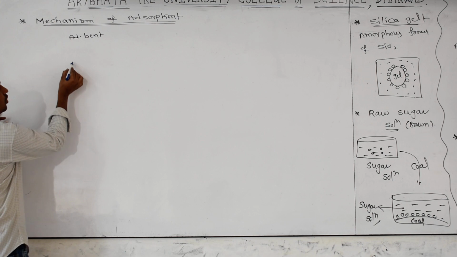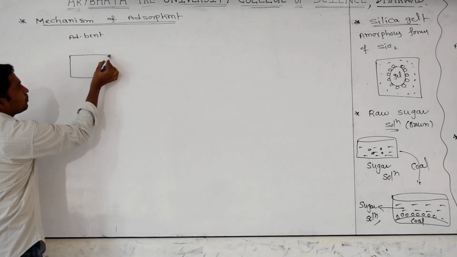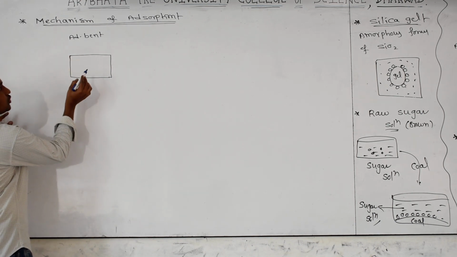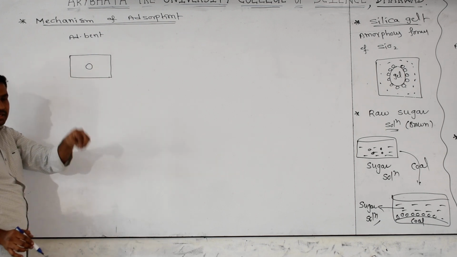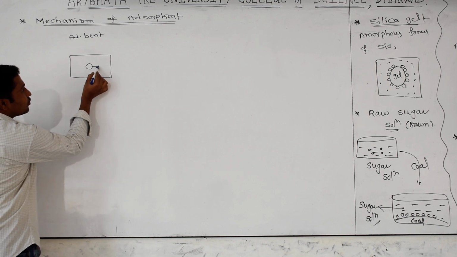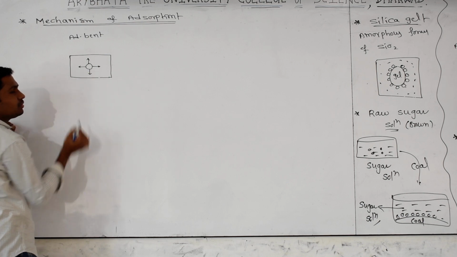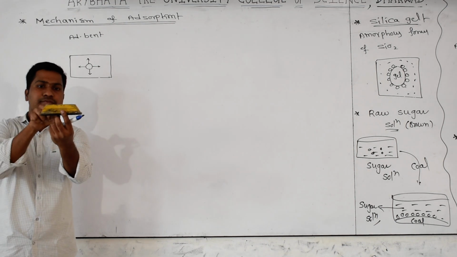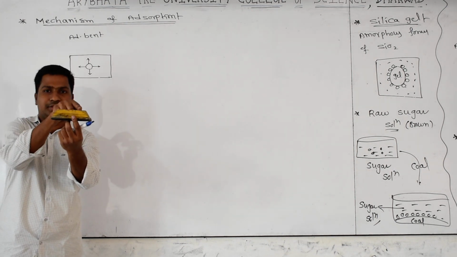Adsorbent. Adsorbent means the body that has to provide the surface for the adsorption phenomena. In this adsorbent, I am taking a particle from the interior, from inside. That interior particle has force of attraction in all possible directions. This is the adsorbent. From inside I am imagining one particle. That particle has force of attraction in all directions.